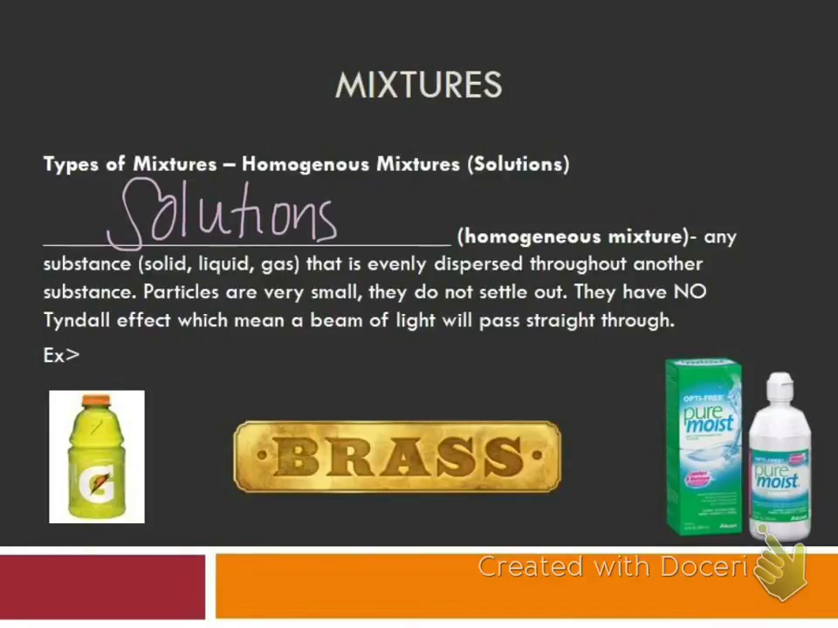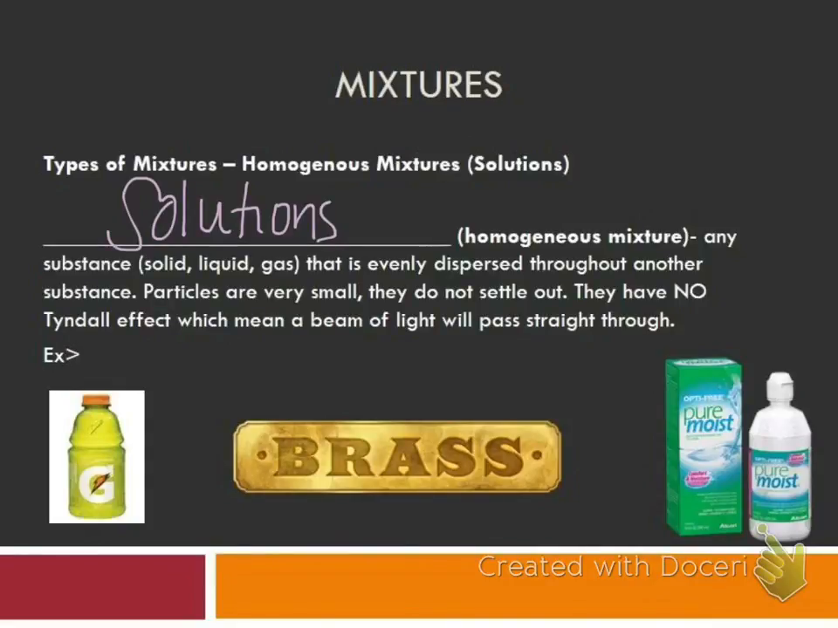And here are some examples of mixtures that are solutions. They can be solid, liquids, or gas. Their particles are evenly dispersed, and they are very small, and they will not settle out. They have no Tyndall effect, which we'll talk about a little further, but basically if I pass a stream of light through the solution, the light will pass straight through and it won't be scattered, so we say it has no Tyndall effect.